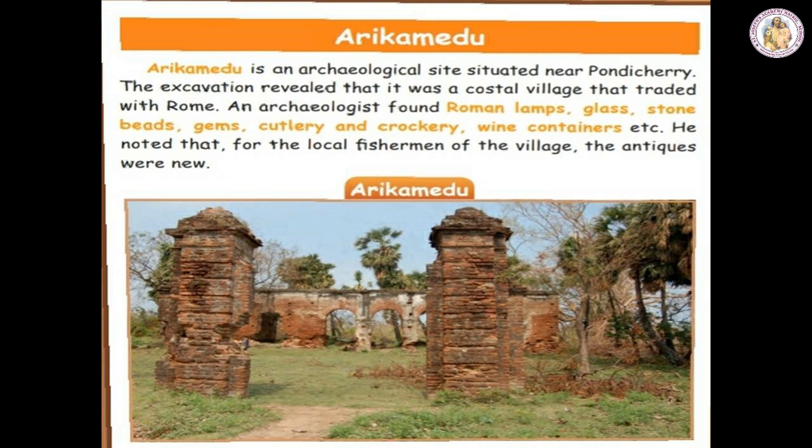The archaeologist found many Roman lamps, glasses, stones, beads, gems, cutlery, crockery, wine containers, etc. He also noted that for the local fishermen of the village, the antiques were new. They found many new particles in this period.